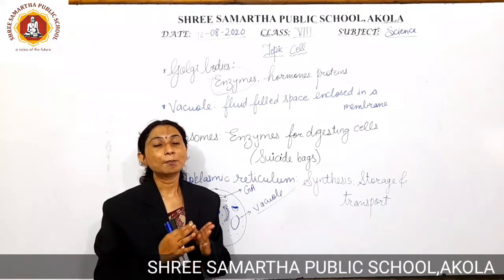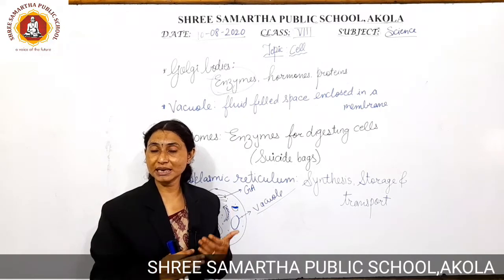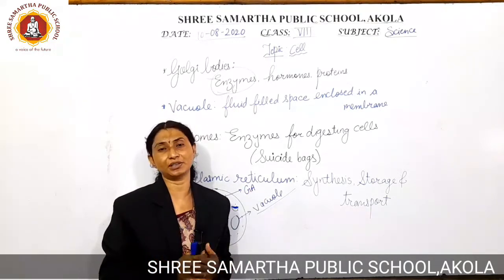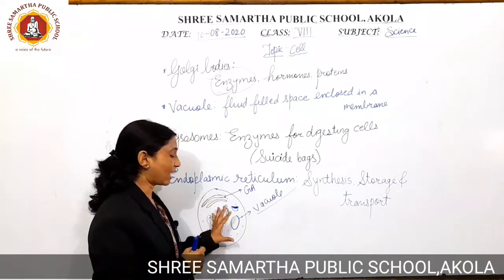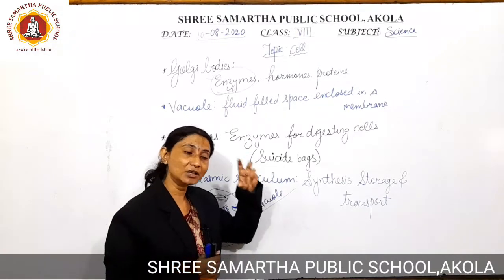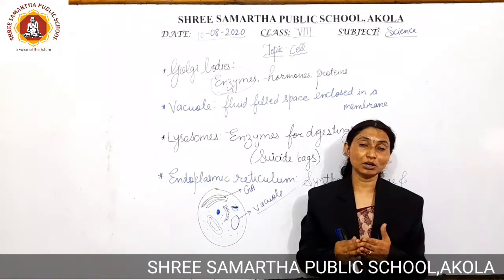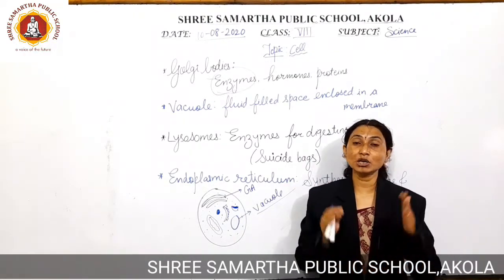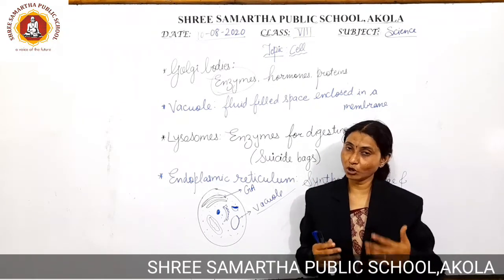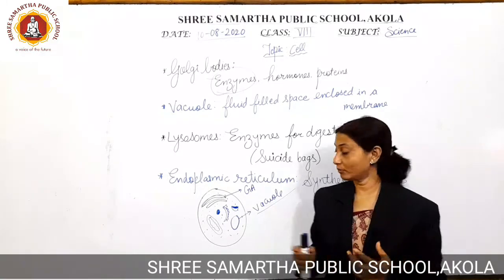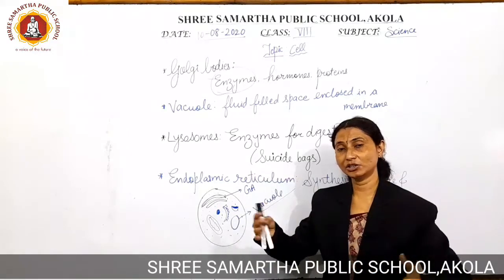The reason is that plants photosynthesize. Plants are able to prepare their own food material. So as they are able to prepare their own food material, what will happen? The food vacuole in the plant cell will be larger and bigger in size as compared to the food vacuole in the animal cell, because animals are heterotrophic in nature. They depend on autotrophs for their food material. So the vacuole inside the plant cell will be bigger and larger as compared to the animal cell vacuole.